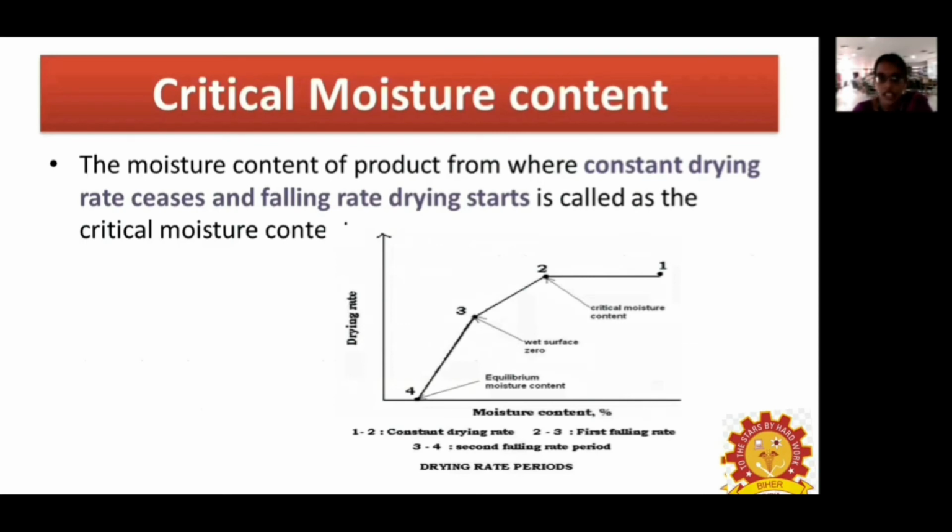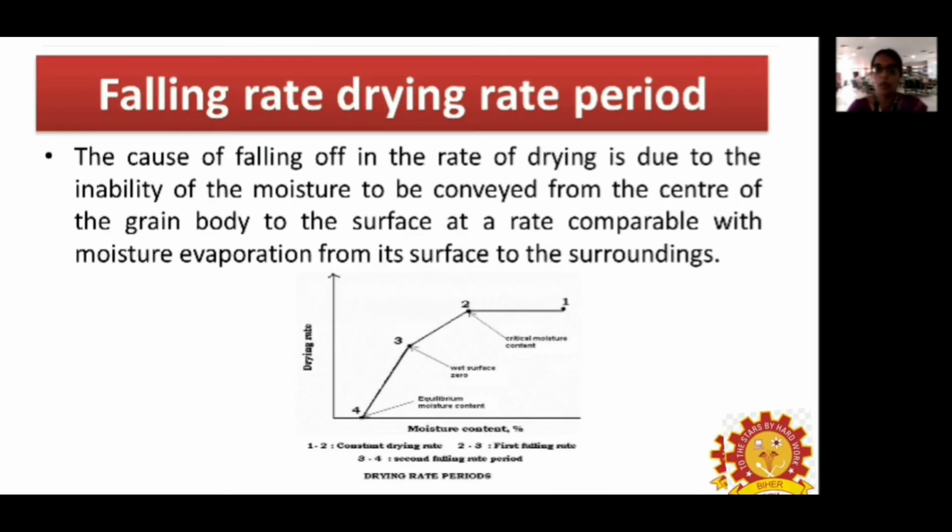Critical moisture content is the moisture content of the product from where the constant drying rate period ceases and the falling rate period starts. Until this migration takes place, it is known as the constant rate drying. When this starts, the falling rate period has started. It is defined as the moisture content of the product from where the constant drying rate ceases and the falling rate starts. This is known as the critical moisture content.